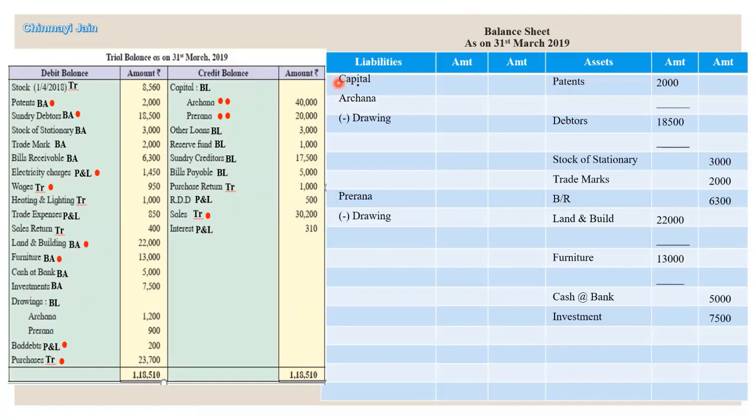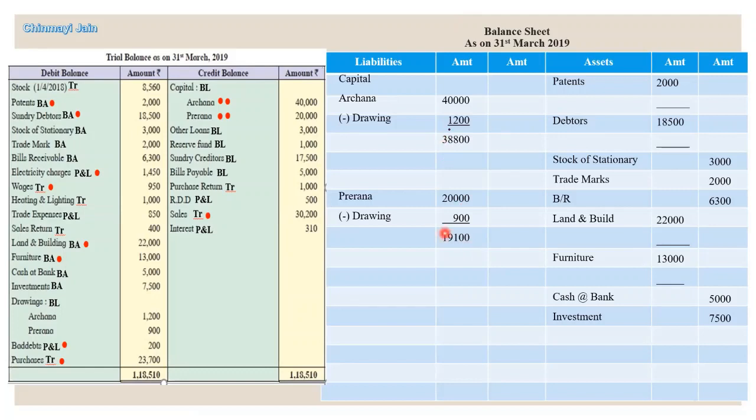So see, I have recorded capital Archana minus drawings. I'll record drawings of both the partners. भले ही हम लोग ट्रेडिंग P&L एक साथ बना रहे हैं, फिर भी we will go by sequence, तो हम लोगों का क्वेश्चन wrong नहीं होगा. Okay, now next we have capital over here. 40,000 is the Archana's capital, so net amount is 38,800. And Prerna's capital is 20,000. So net amount here is